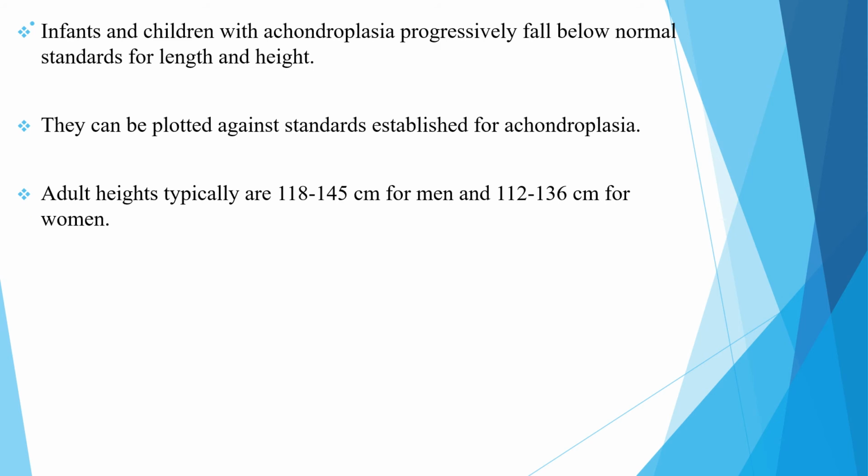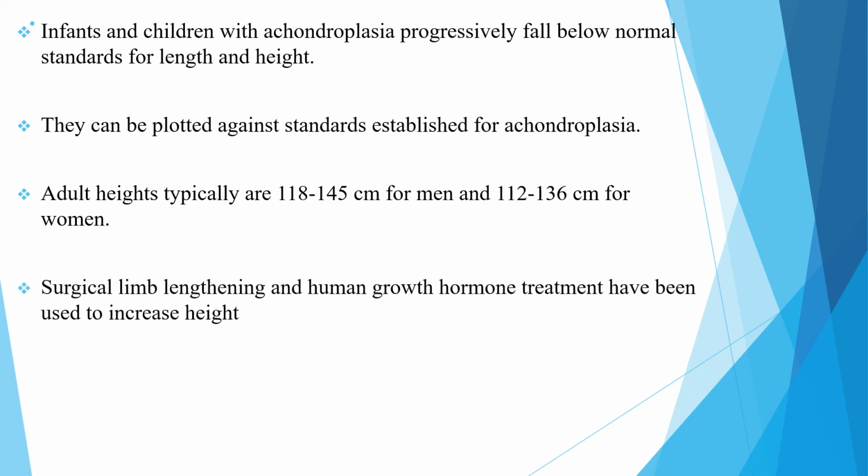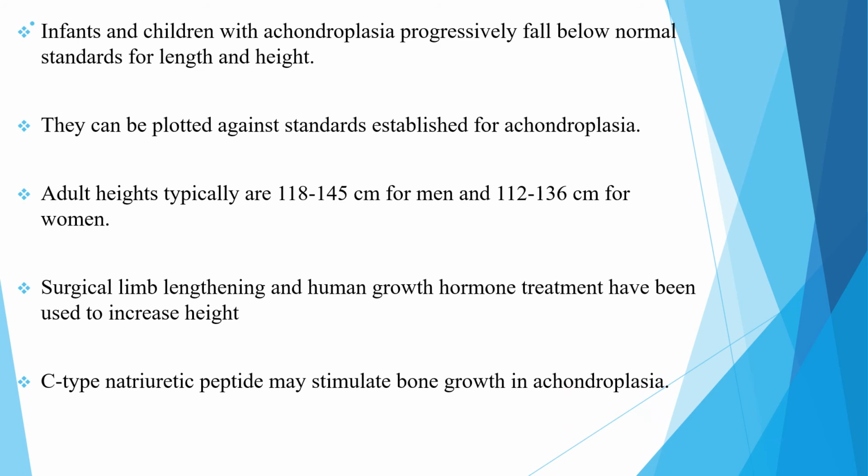Adult heights are typically 118 to 145 cm for men and 112 to 136 cm for women. Surgical limb lengthening and human growth hormone treatment have been used to increase height, but are not very effective. Also, C-type natriuretic peptide may stimulate bone growth in achondroplasia in animal models, but it is not currently used in human beings.